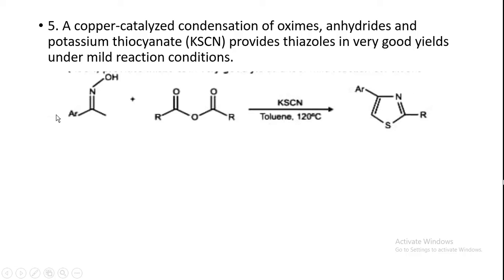So this double bond NOH is oxime, then this, we know, is anhydride, C double bond O, C double bond O. So anhydride in presence of KSCN, and it is a copper catalyzed reaction. This potassium thiocyanate in presence of toluene as a solvent at 120 degrees will give the substituted thiazole ring.